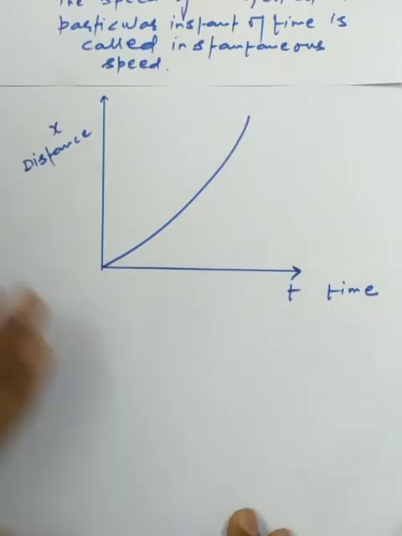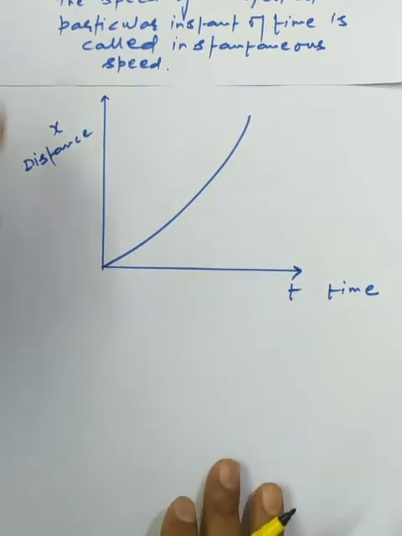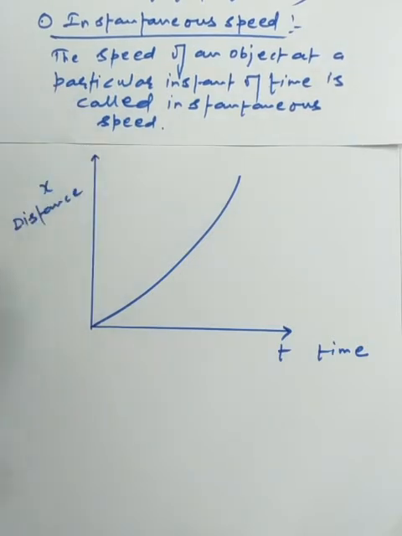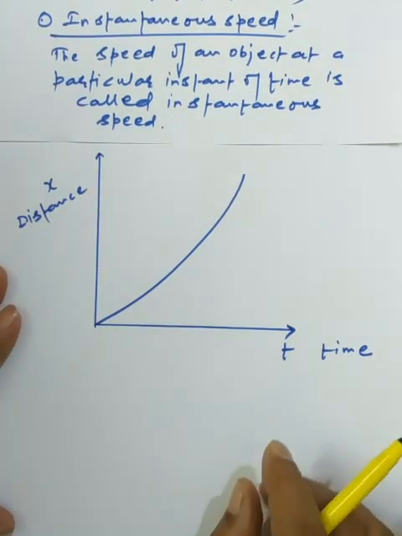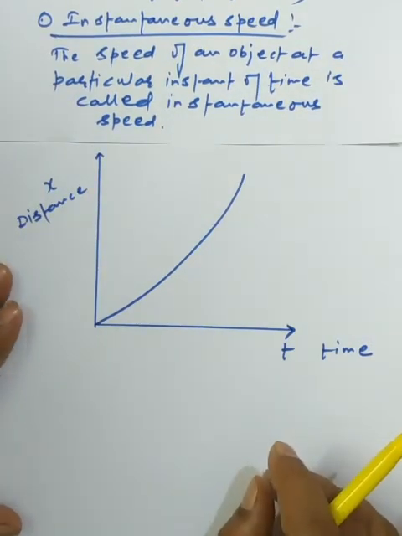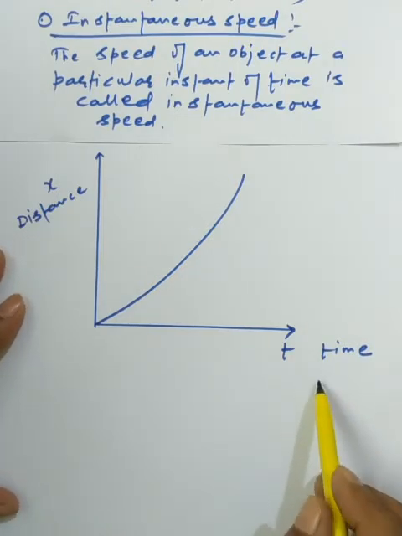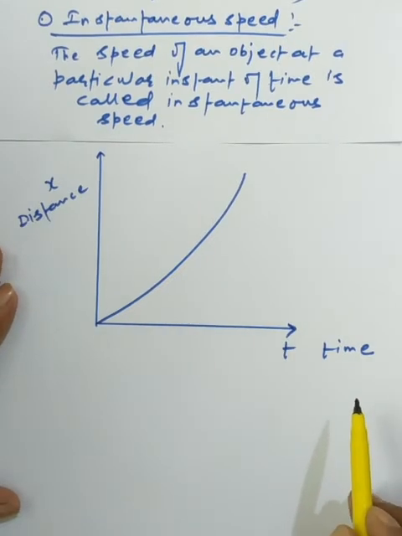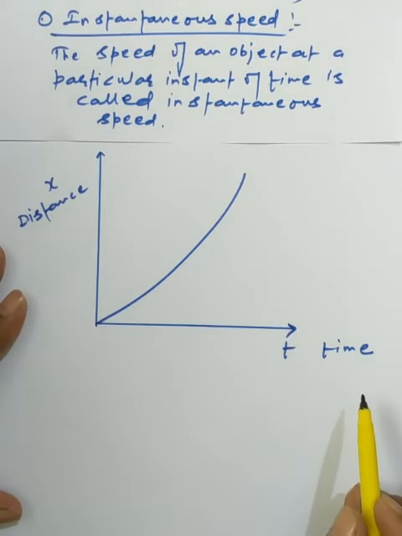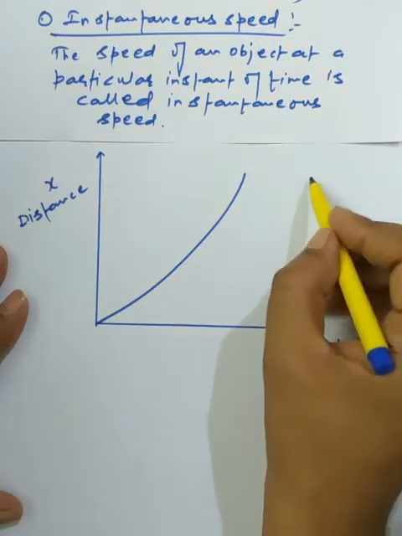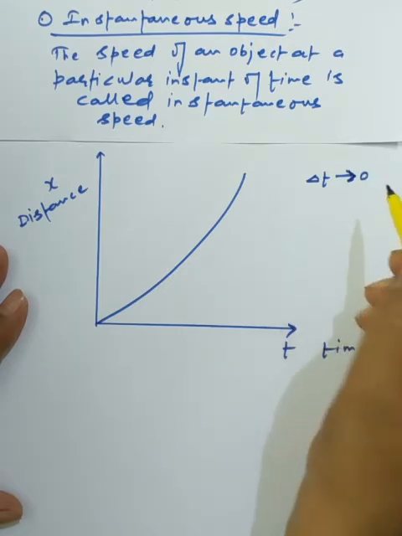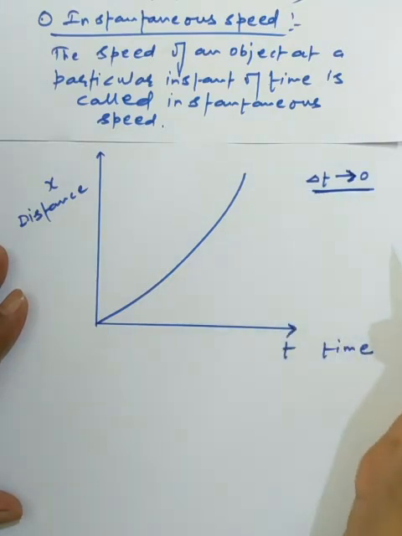Now students, one of the graphs which I am showing to you is to make the understanding about the instantaneous speed. This one is a new term we have. I have just pasted the graph in front of you. An object is showing variable speed, and on the y-axis we have the distance, and on the x-axis we have the time. Whenever we are asking the speed of an object at the particular instant of time, the time interval we are assuming approaches 0, but is not equal to 0.